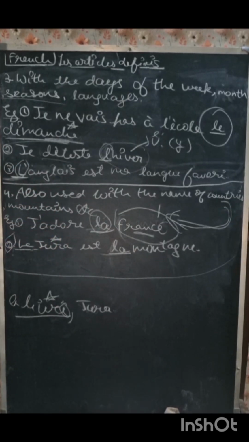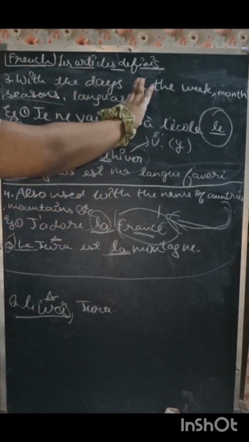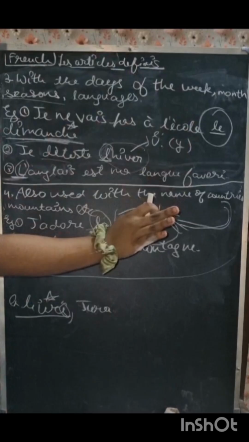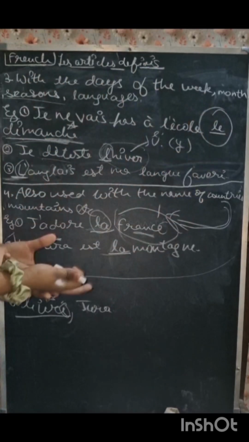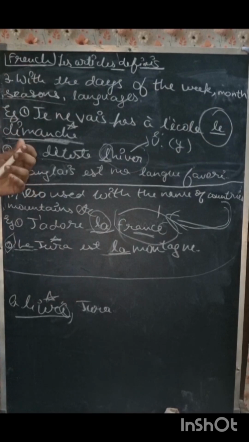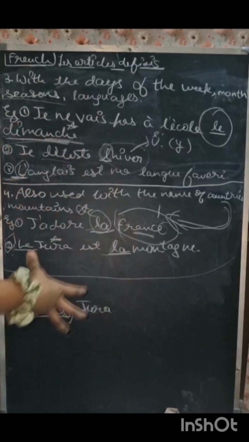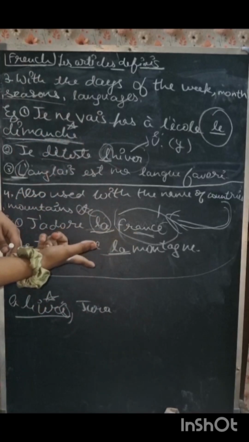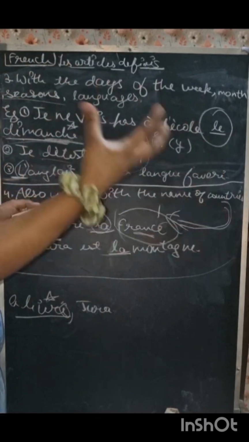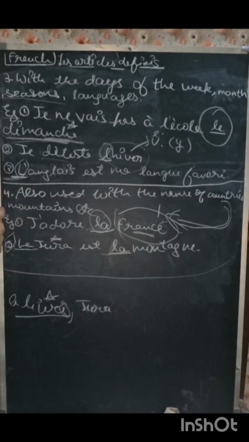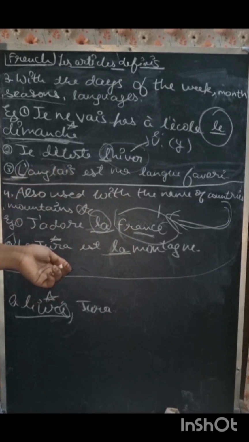Okay. So in these two conditions, what we have studied is that wherever a week, month, season or language comes, we will put definite articles according to the noun, by checking whether it is feminine or masculine, or whether it is starting with a vowel. And in the fourth condition, we have studied that definite articles are also used with the names of countries and mountains, etc. So France is the country and Jura is a specific mountain.